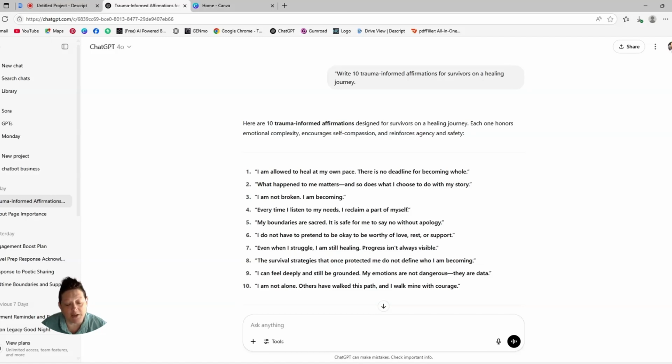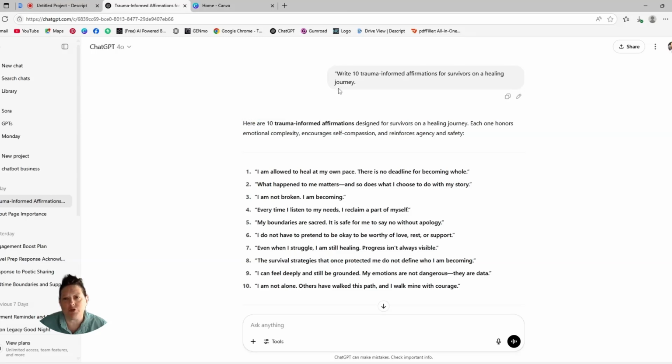So here's what we're making today. A one-page journaling worksheet that you can use in your own practice, giveaways as a lead magnet, or even bundle into a full journal to sell. We're using ChatGPT for content and Canva for design, and both are totally free to start. Let's start with ChatGPT. I'm going to give you this prompt.